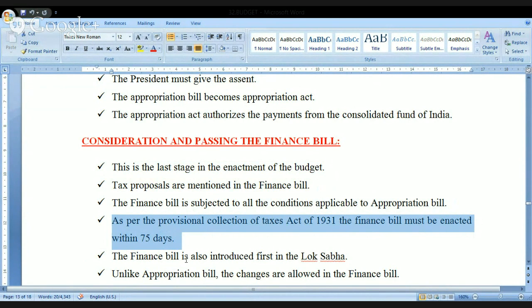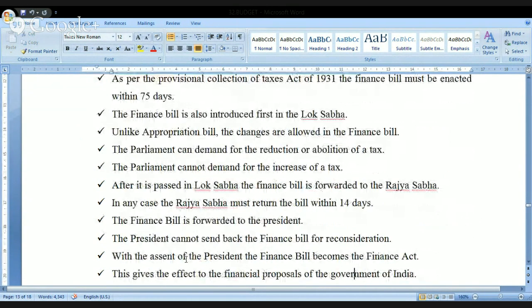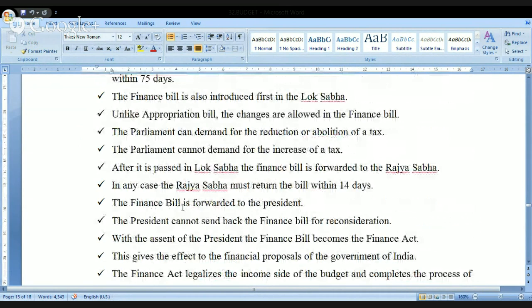The finance bill is also introduced first in the Lok Sabha. You know the whole story, since this is also a money bill. It must be introduced first in the Lok Sabha. Unlike the appropriation bill, changes are allowed in the finance bill. The parliament can demand the reduction of a tax or abolition of a tax, but cannot demand an increase of a tax.